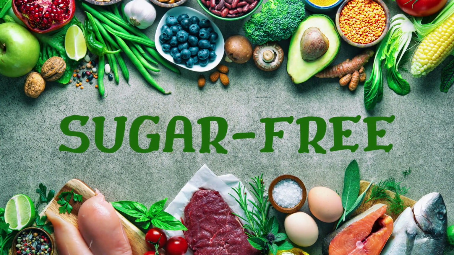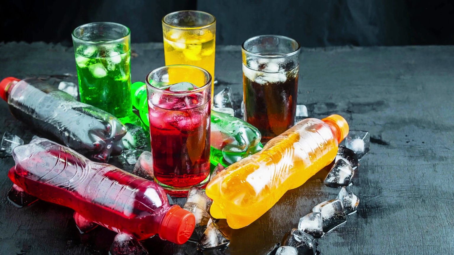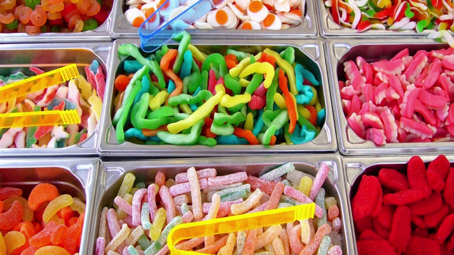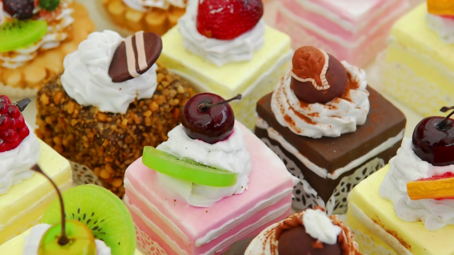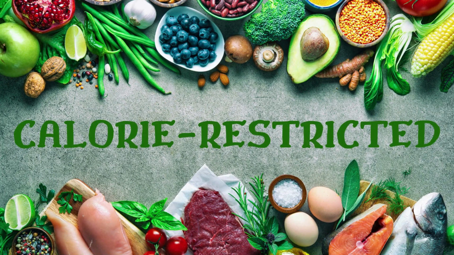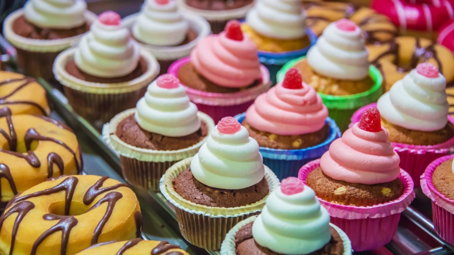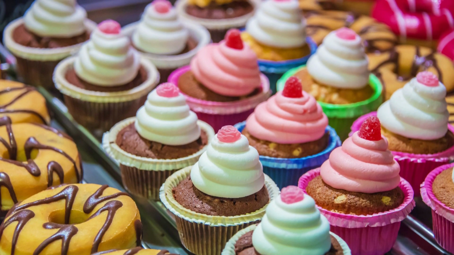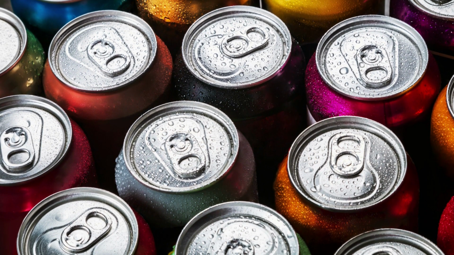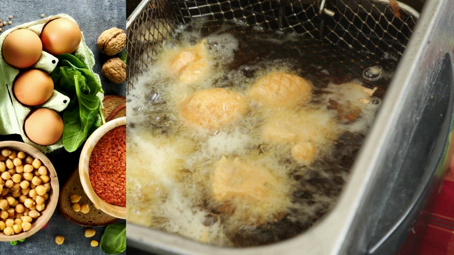Sugar-free diet. If you're following a sugar-free diet, you need to avoid foods that contain added sugar, such as sodas, candies, and cakes. Instead, focus on natural and unprocessed foods like fruits, vegetables, and lean protein. Calorie-restricted diet. If you're following a calorie-restricted diet, you need to avoid calorie-dense foods like sodas, sweets, and fried foods. Instead, focus on nutrient-rich and low-calorie foods like fruits, vegetables, lean meats, and whole grains.